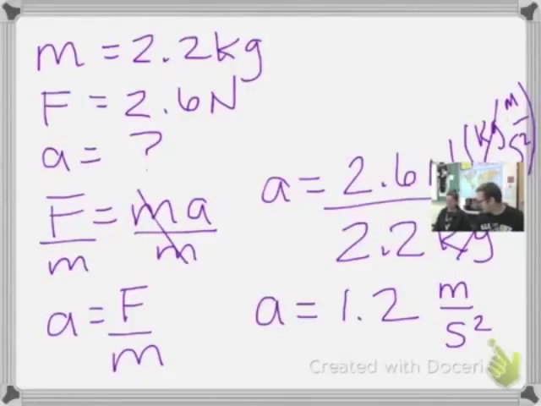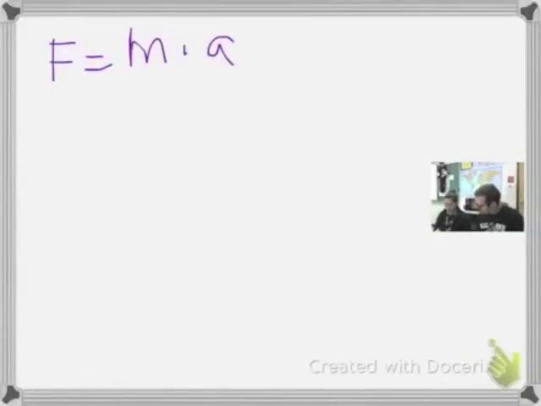All right. So, real quick, let's show you guys another quick way to do this. Sometimes it's easier for me to just plug in the numbers. So we would have force equals mass times acceleration, and we are solving for acceleration.